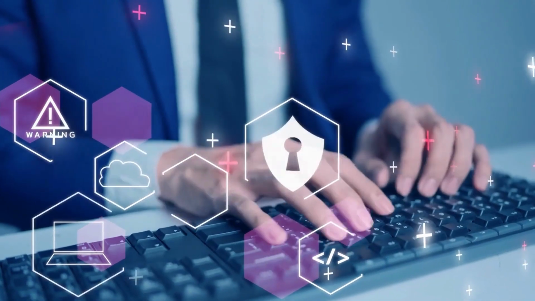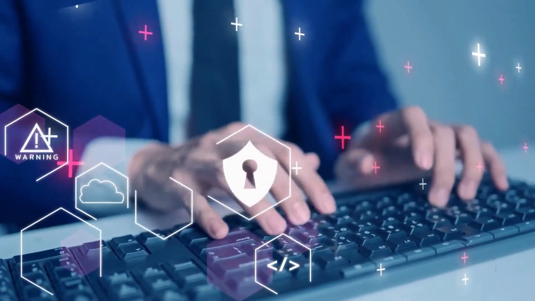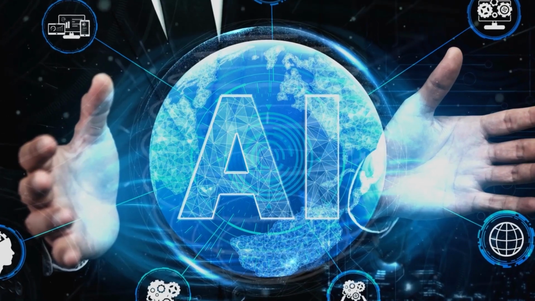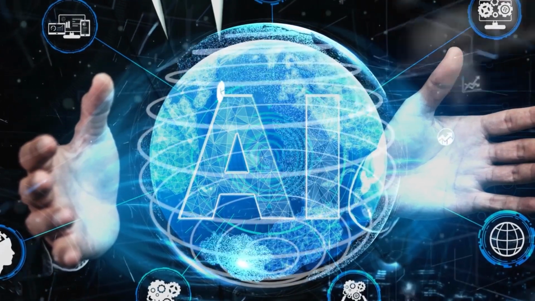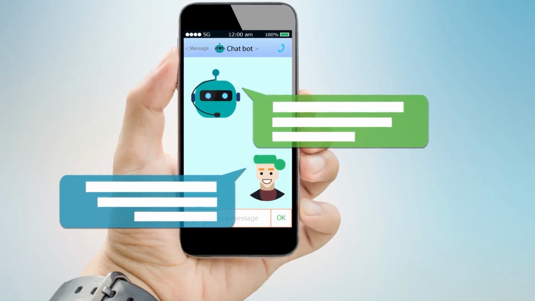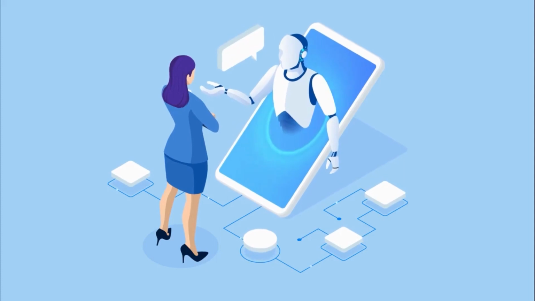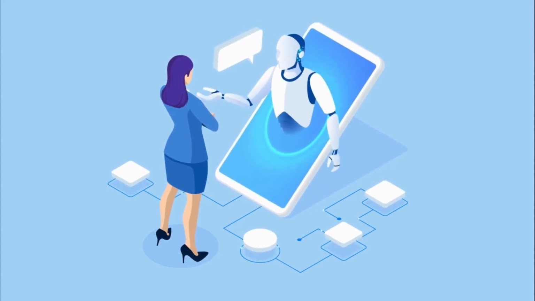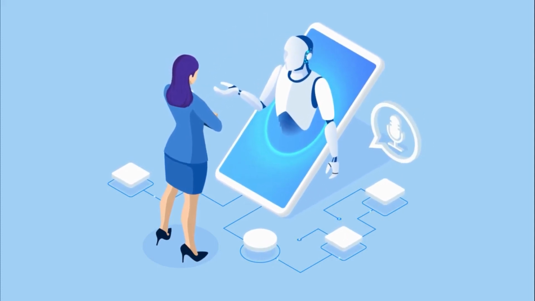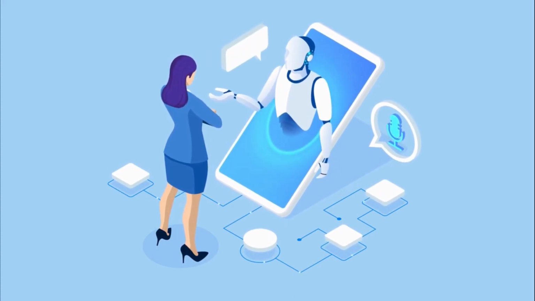Because of this, GPT is able to produce paragraphs, phrases, and even complete articles or tales that are cohesive and comprehensible. GPT has seen extensive usage in a variety of applications, such as chatbots, language translation, and content production, amongst others. The use of GPT in chatbots and the ways in which it has altered the method in which humans connect with AI will be the primary subject of this essay.